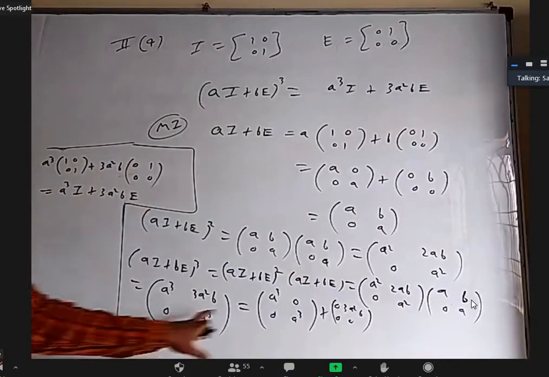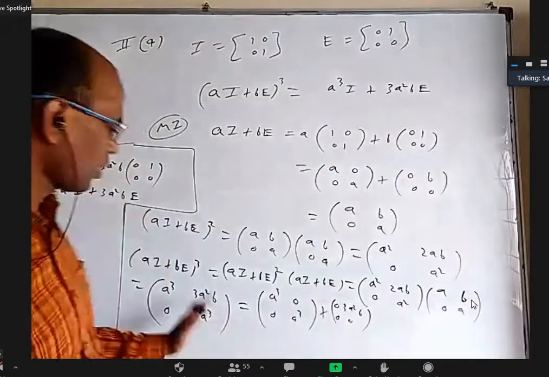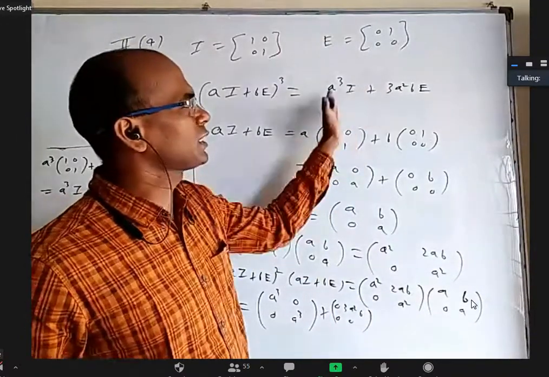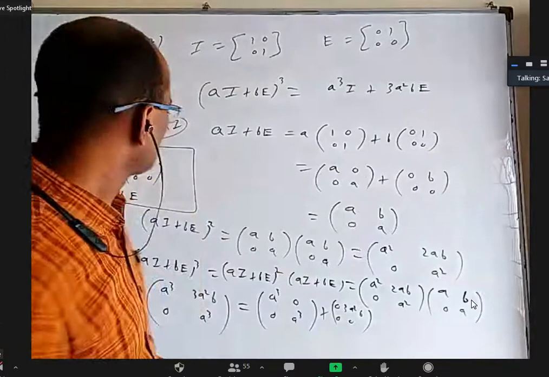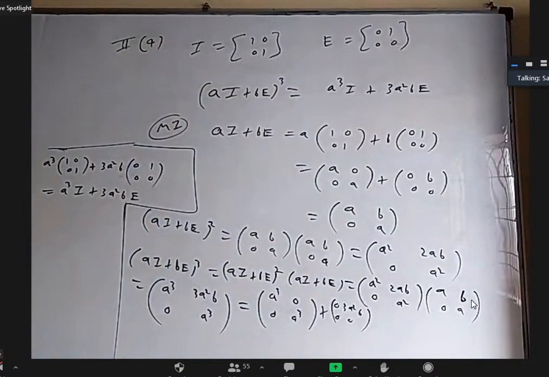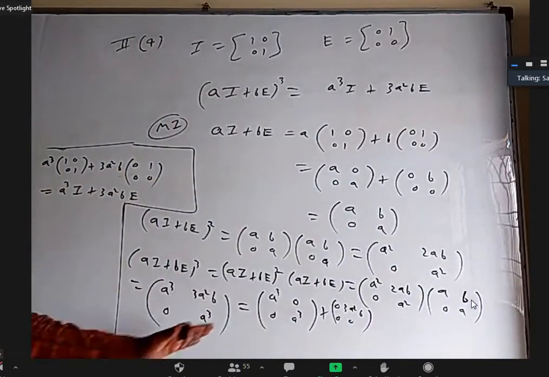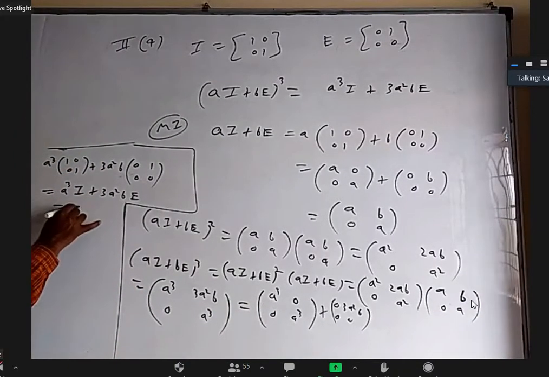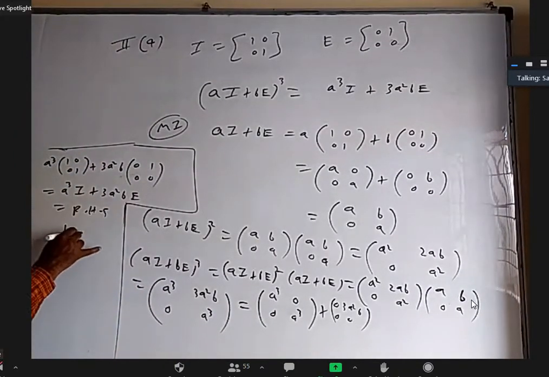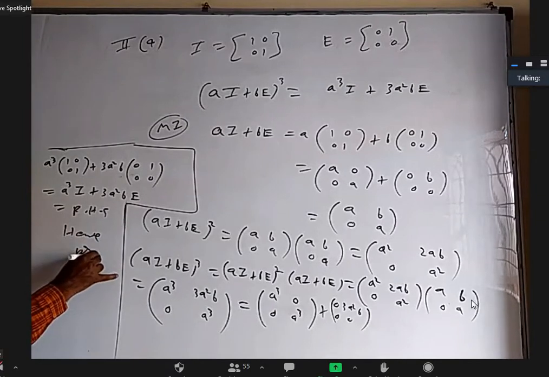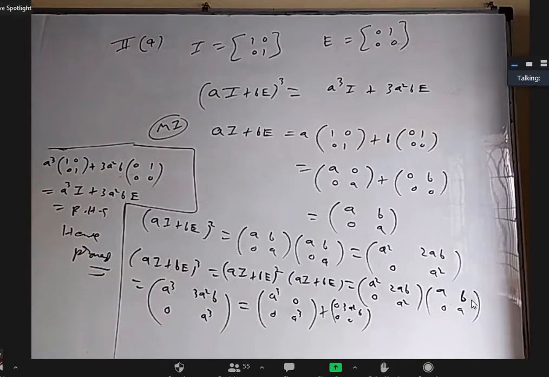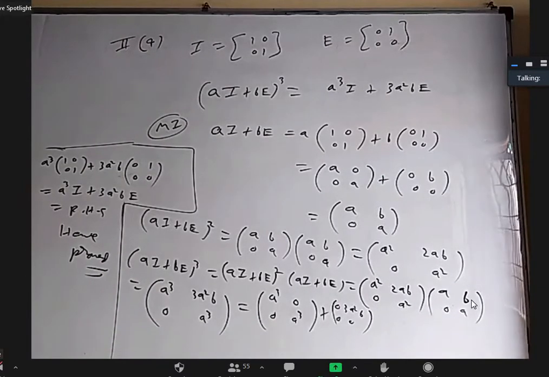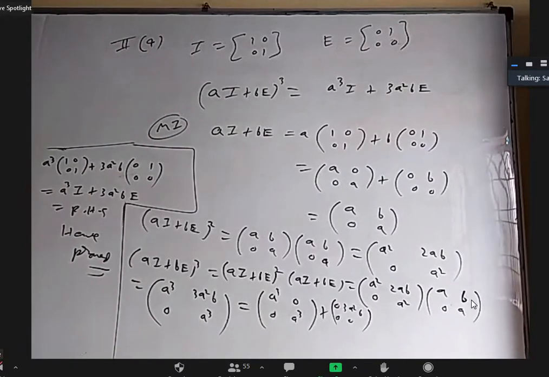If you did not get the idea that I can split like this, don't worry, stop it here. Start from RHS, find RHS separately by putting I, putting E and multiplying and adding. You will get the same as this and say LHS equal to RHS. Or always just 2 steps: split it, take A cube common, and you will get it. You can do it like this also. Not very difficult questions, right?